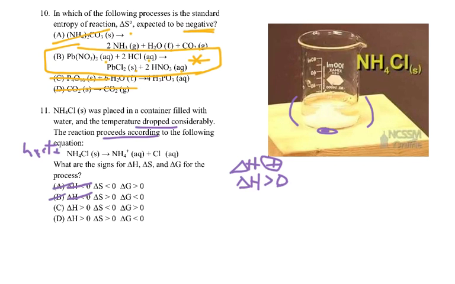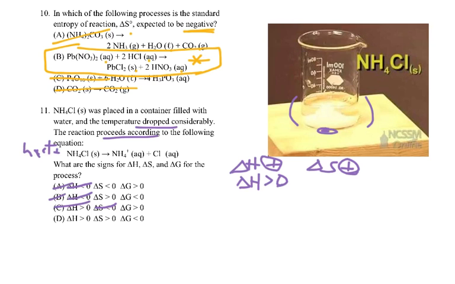So we know it's not answer A or B. Okay, solid going to aqueous and aqueous, that is definitely getting more random. So our delta S is positive. So we're looking at these last two, delta H must be greater than 0, so we can knock off that one. So the answer has to be D.